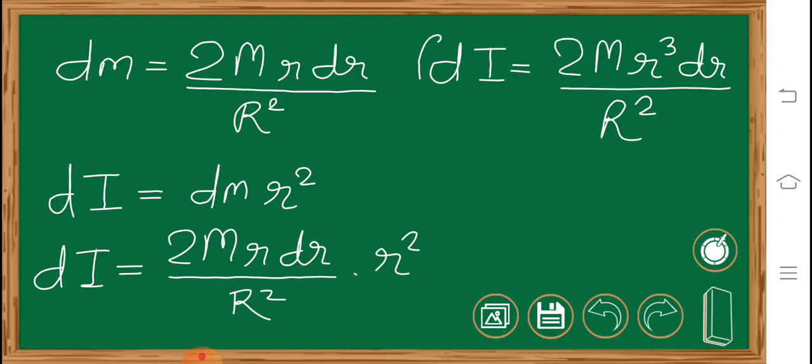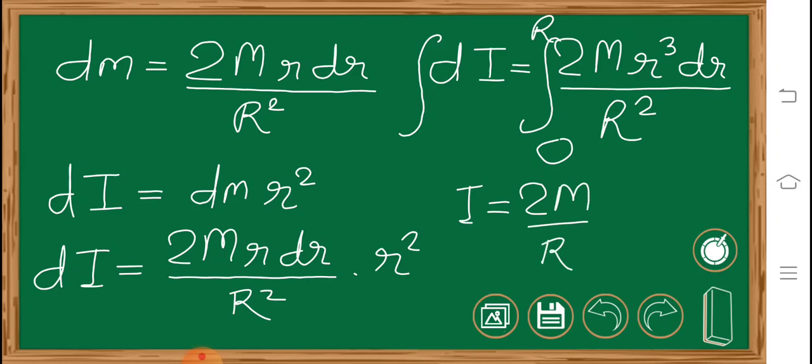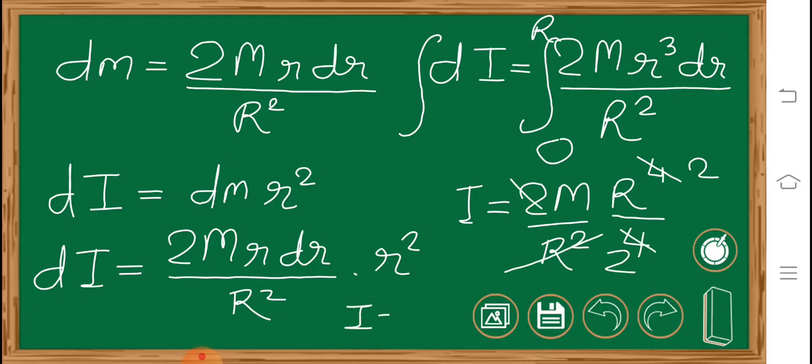Now if we integrate this from 0 to capital R, we will get 2M upon capital R square and small r to the power 3. So the integration of this will be small r to the power 4 upon 4, and if we put the limits, we will get capital R to the power 4 upon 4. Now this R square will get cancelled with this, and this will get cancelled here. So we will get moment of inertia as M R square upon 2.